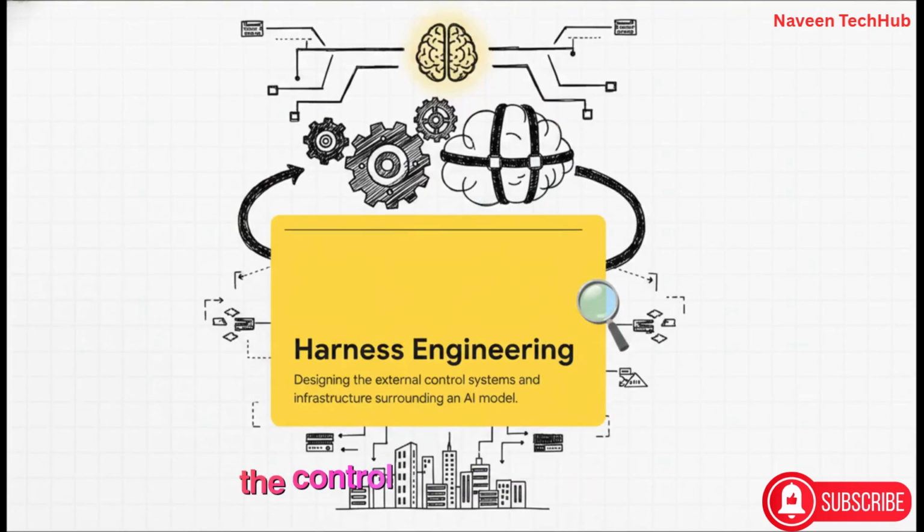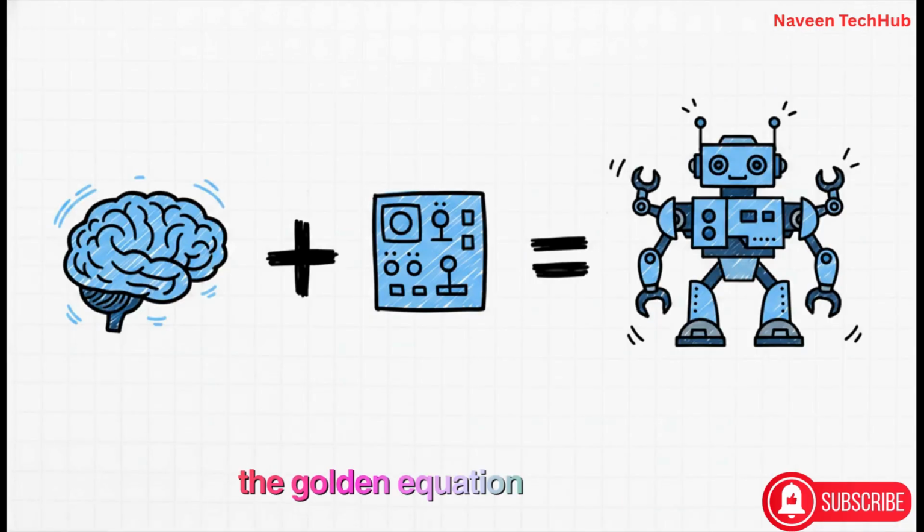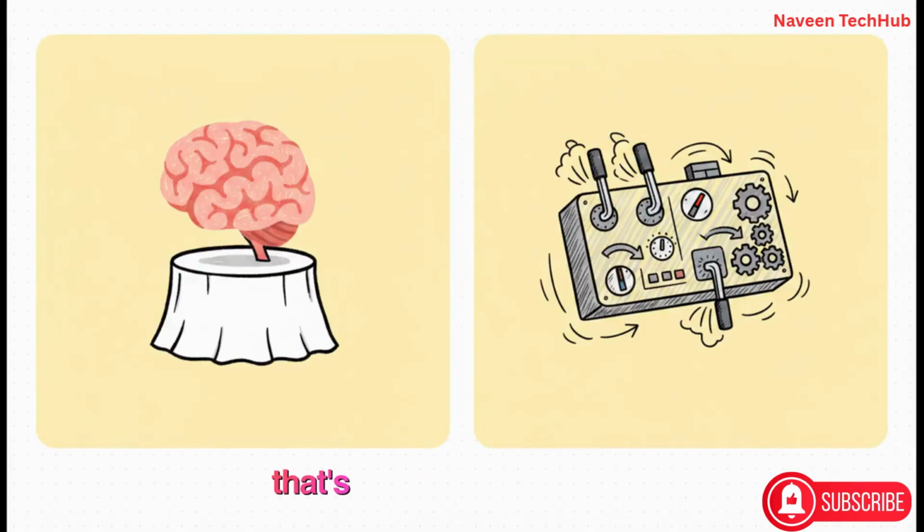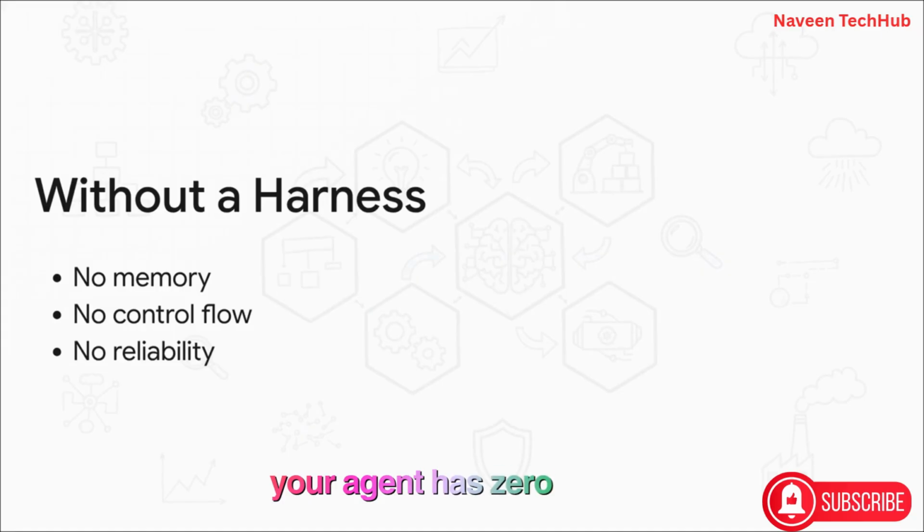This is all about designing the control systems and infrastructure surrounding your model. Here's the golden equation you absolutely need to remember. An AI agent equals model plus harness. The model? That's just the brain. The harness is the control system that actually gets work done. Without it, your agent has zero memory, absolutely no control flow, and completely lacks reliability.